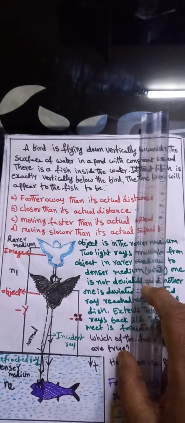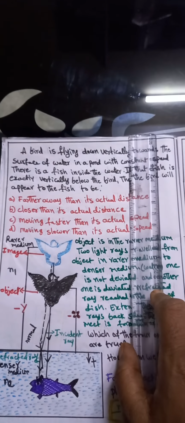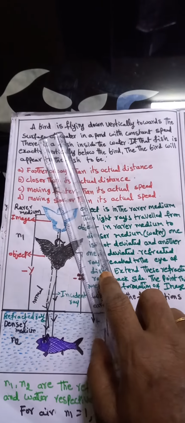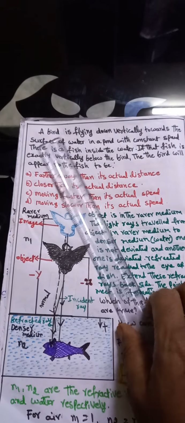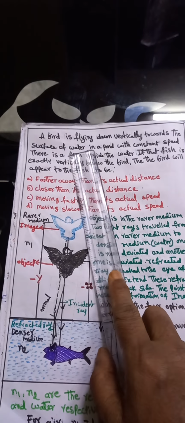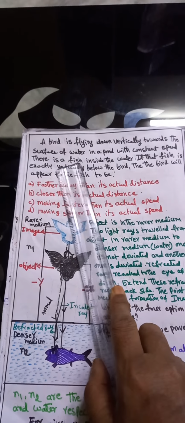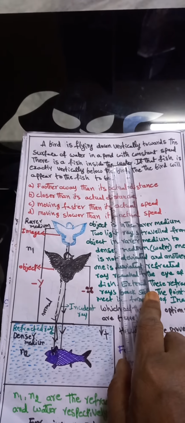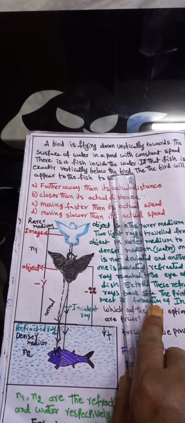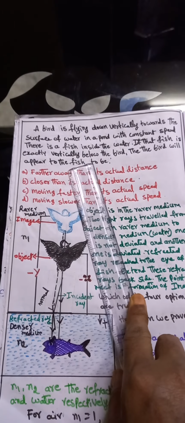10th Physical Science. The lesson is refraction at curved surfaces. The topic is the problem given here. A bird is flying down vertically towards the surface of water in a pond with constant speed. There is a fish inside the water. If the fish is exactly vertically below the bird, the bird will appear to the fish to be...